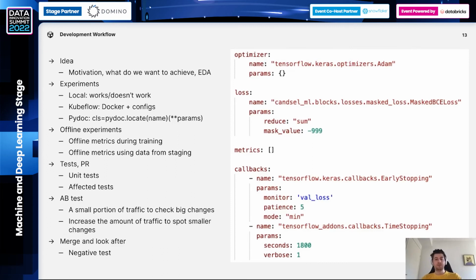And the second set of tests is so-called affected tests. There are a lot of people working in the same repository, and we want to be sure that our changes, our new features, won't affect other developers in the repository. We're using this blocks structure, which helps a lot, but still it does not guarantee that others are not affected. So we're running affected tests to ensure that.